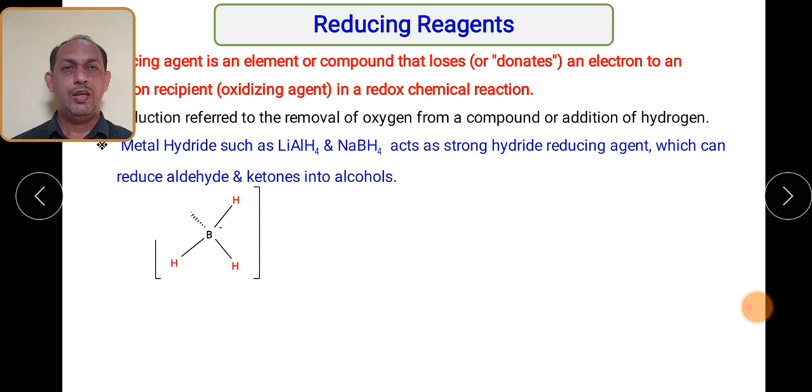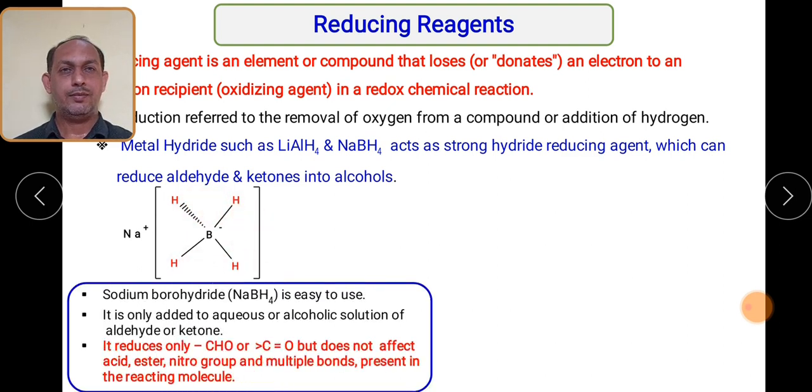So let us first see what is the structure of sodium borohydride. If you see this particular structure, then what we can understand is that sodium is having positive charge and there are 4 hydrogens which are attached to boron. So we can say it is a tetrahydroboride anion. It is a combination of sodium plus and tetrahydroboride anion, where boron is carrying negative charge. So there are 4 hydrogens which are available in the sodium borohydride.